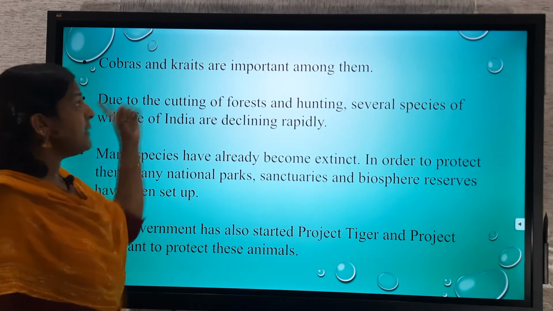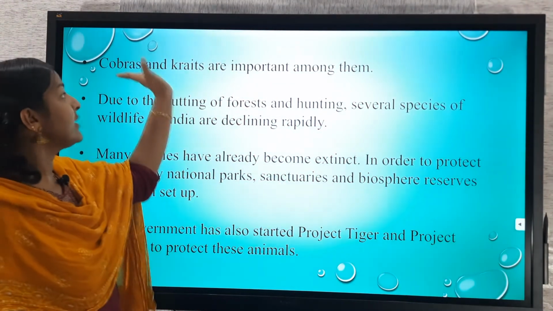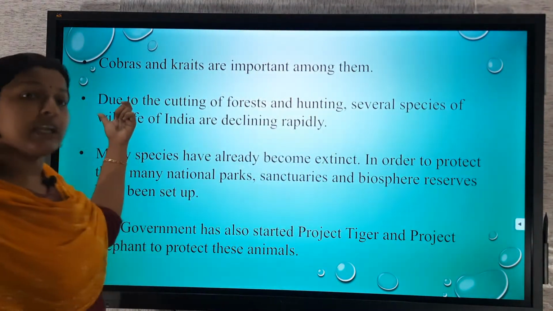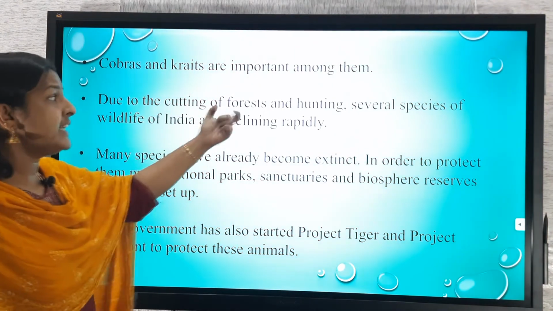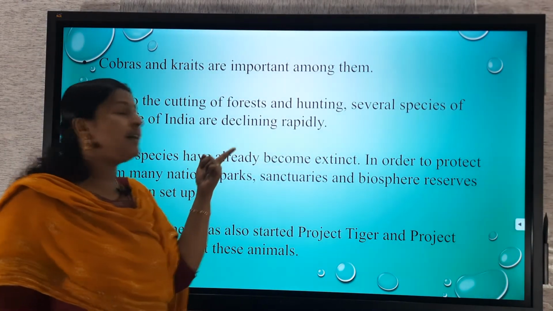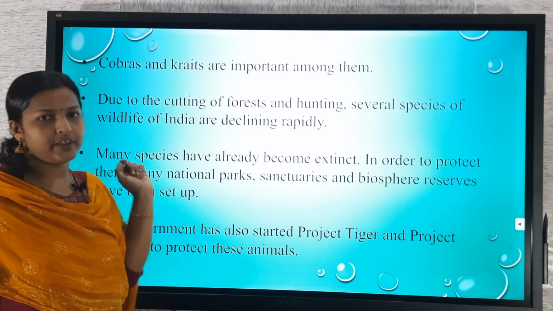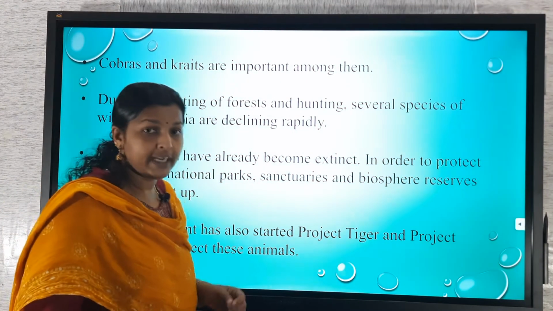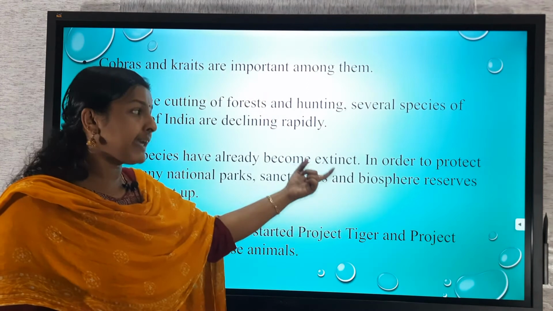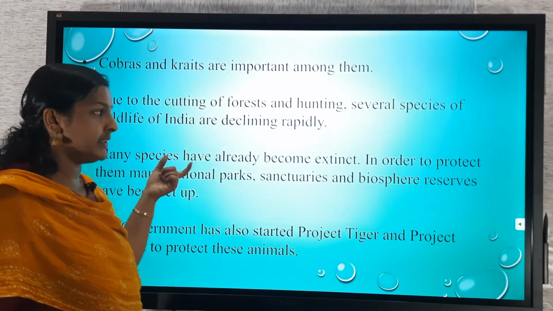Then, cobras and kraits. Among the different types of snakes, the cobras and kraits are important, and the king cobra. Due to the cutting of forests and hunting, several species of wildlife in India are declining rapidly because of deforestation and human encroachment. Many species have already become extinct. The best example is the cheetah. It is extinct.